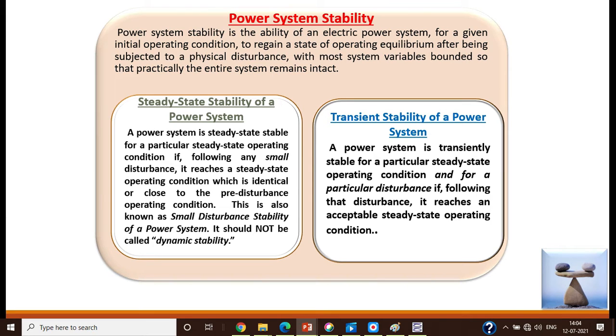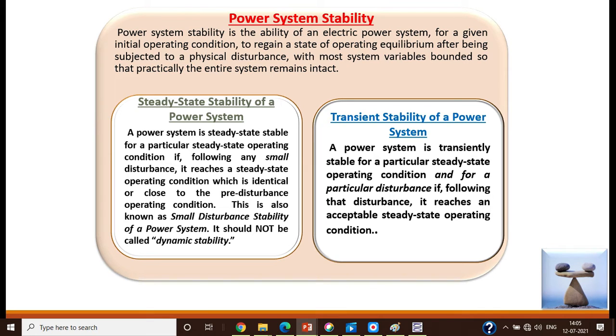That is, in the event of any small changes, the system is operating under steady condition. The steady condition means there is a perfect balance between the input, output, and the losses. Now a small disturbance occurs in the power system. In the event of the small disturbance, if the system once again regains the balance between the input, output and the losses, then it is called steady state stability. Steady state studies are concerned with when very small changes occur in the system.